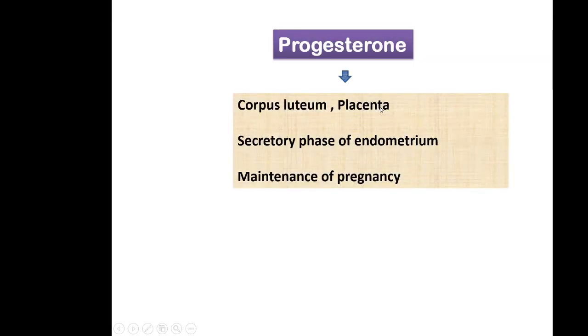Now progesterone. There will be a separate lecture on progesterone, but just an overview. Progesterone is synthesized by the corpus luteum and placenta in case of pregnancy. Now progesterone affects the secretory phase of the endometrium. Progesterone induces the secretory phase of the endometrium during the menstrual cycle, and it is the main hormone which maintains pregnancy. P for pregnancy. Progesterone is the hormone of pregnancy. So there will be a separate lecture on progesterone, but for the time being, just remember a few things about progesterone.